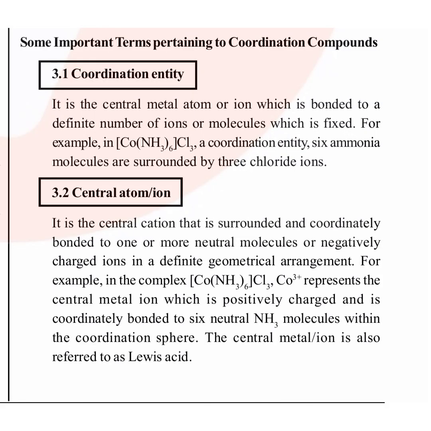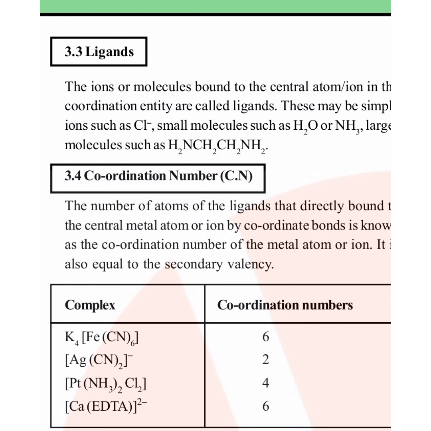Let us define some terms pertaining to coordination compounds. Coordination entity is the central metal atom or ion which is bonded to a definite number of ions or molecules which is fixed. The central metal atom is surrounded and coordinately bonded to one or more neutral molecules or negatively charged ions. Ligands are the ions or molecules bonded to the central metal atom or ion in the coordination entity.